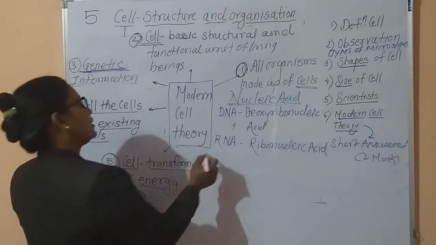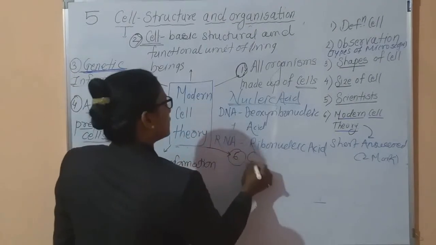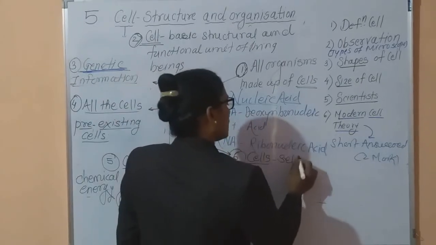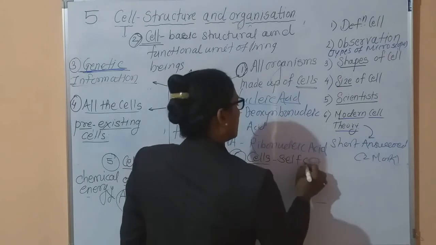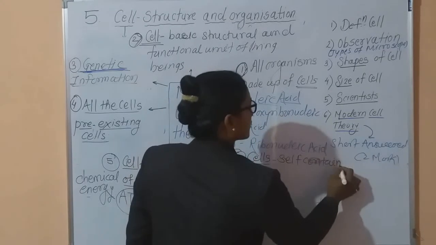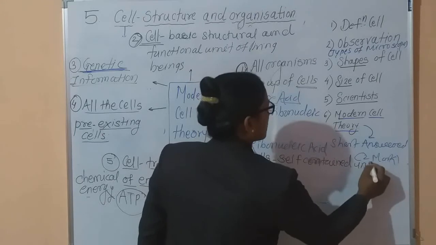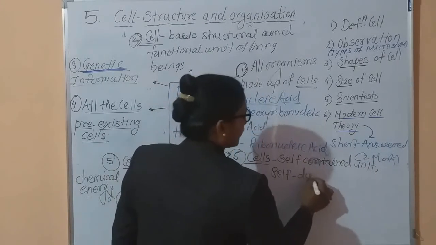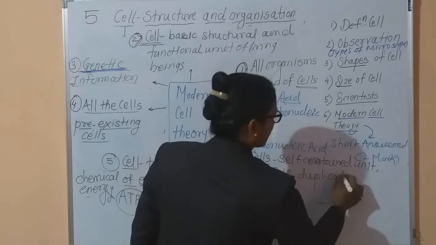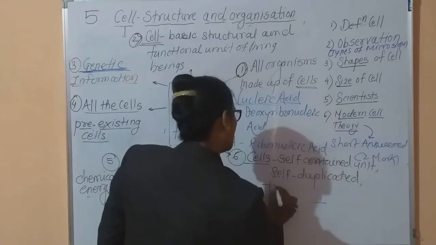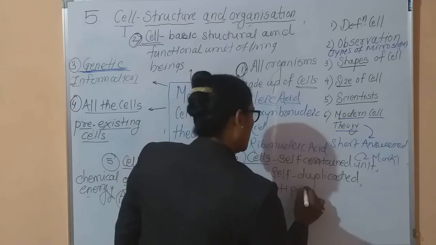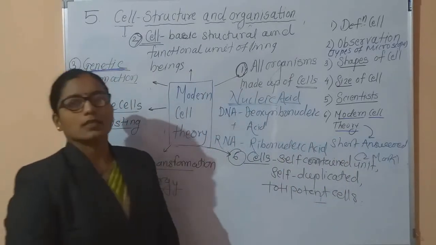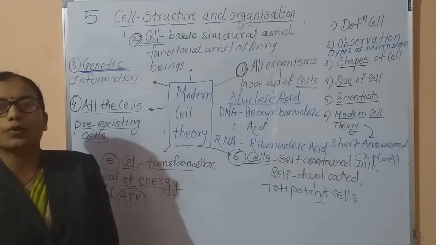Okay. Then the sixth postulate in this theory is that cells are self-contained units. See this word, self-contained units. These are self-duplicated and some cells are totipotent cells. Some cells are the totipotent cells.